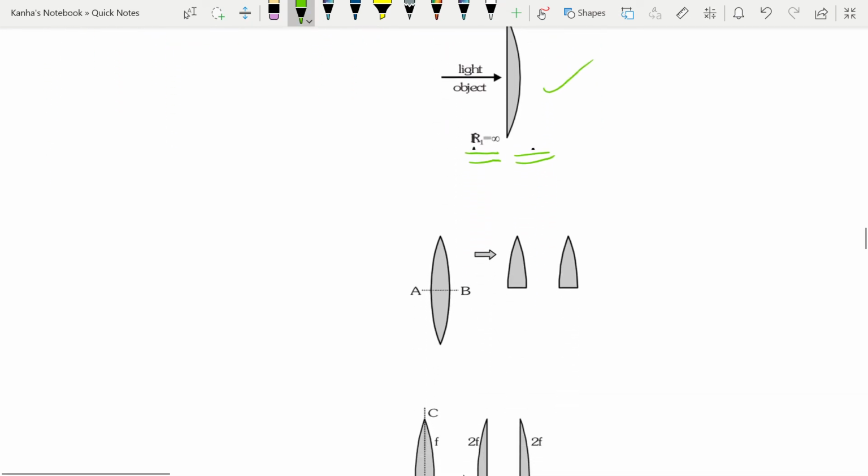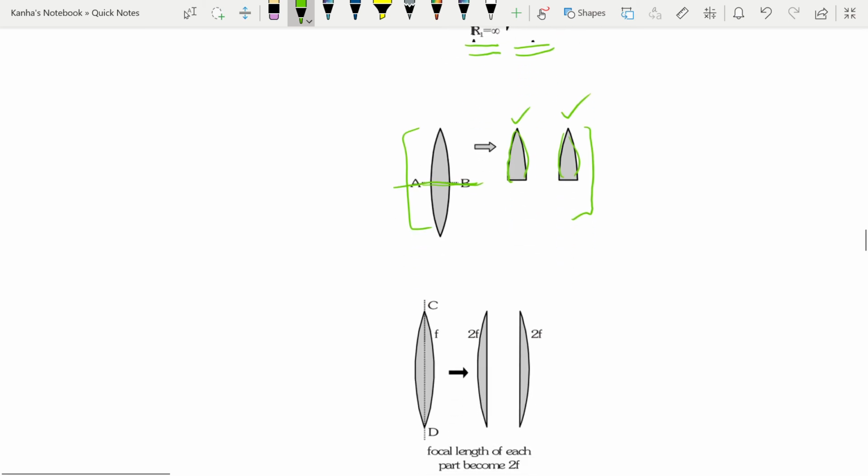Next is the case of an equiconvex lens of focal length f. If it is cut into two equal parts by a horizontal plane, then the focal length of each part will be equal to that of the initial lens. Both will have the same focal length, because even if I cut it in this way, the radii of curvature of the two faces are not changing at all. Always remember this. But one thing you should remember is that because the apertures have reduced, the intensity will reduce for this case.